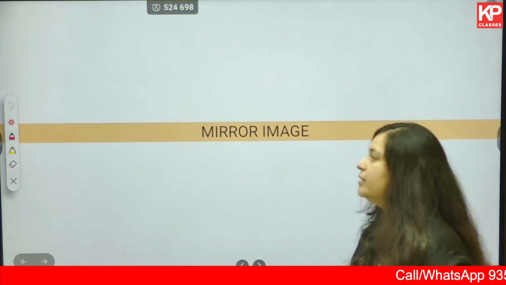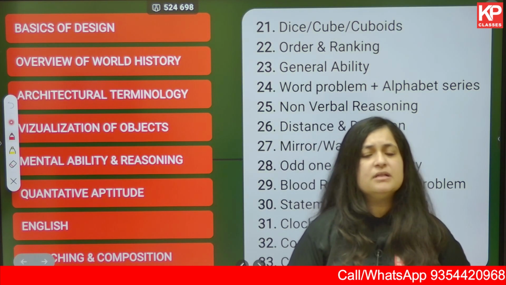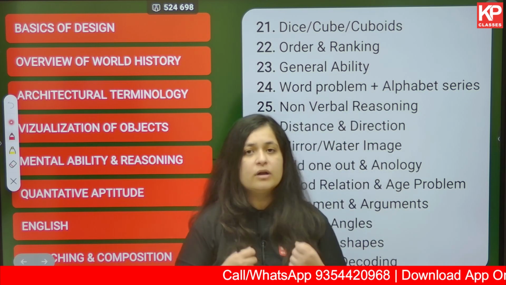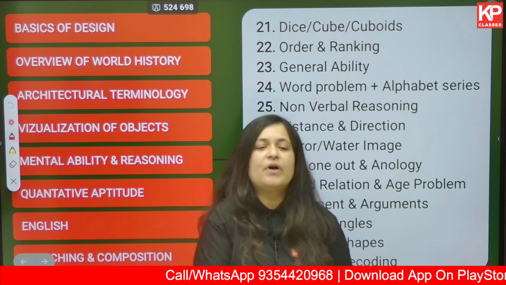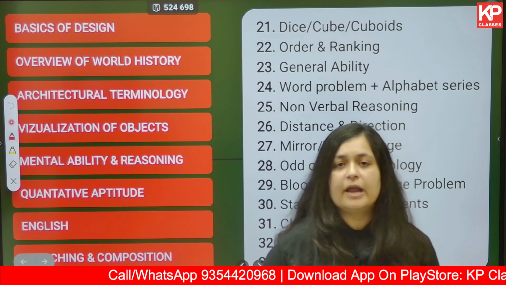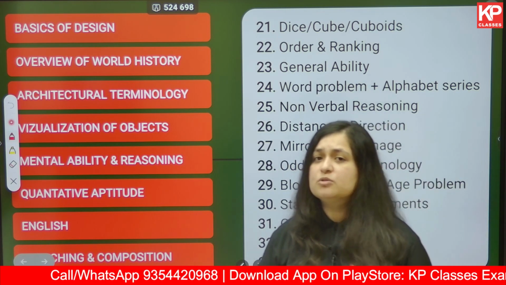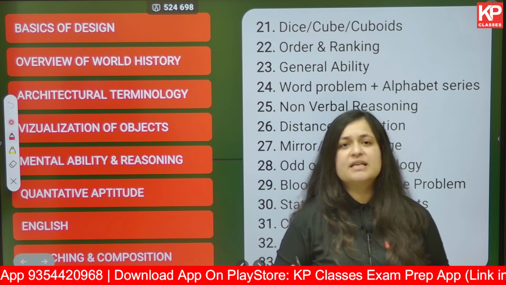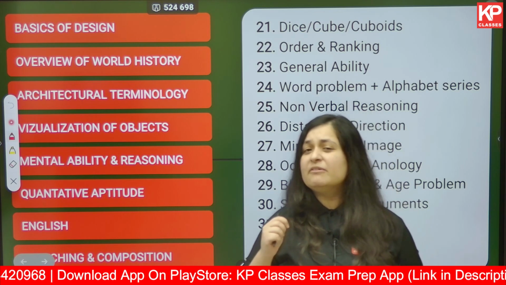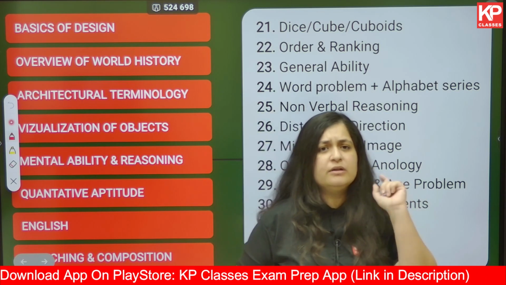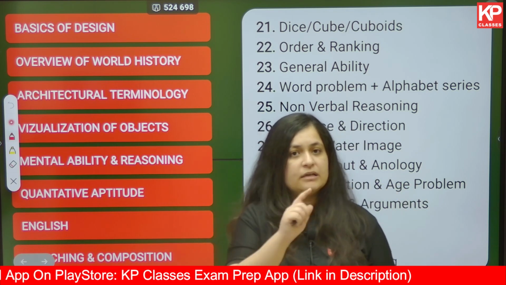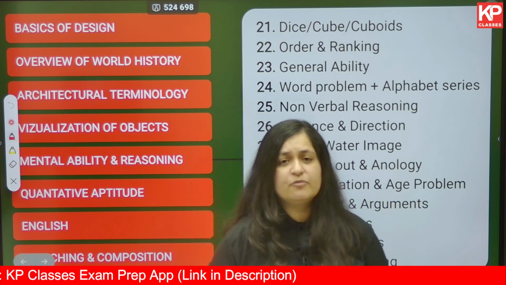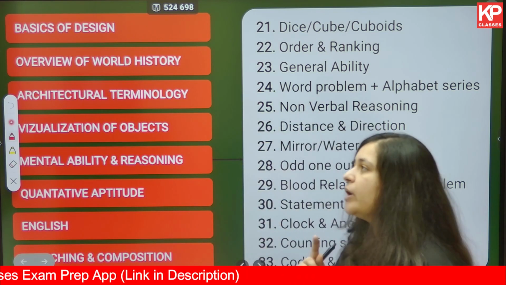Next is mirror image. Now very simple, the concept is very simple. You will be given a letter or an object or a 2D image or a 3D image, and you have to find out what the mirror image should look like. These kind of questions you will be able to solve better and faster only with practice. The underlying concept is the same. You have to find out the mirror image. Now it may be very confusing. For example, just by one dot or just by one arrow, the answer may change. First of all you have to be very observant while solving these type of questions, and as I told you already, practice, more and more practice.